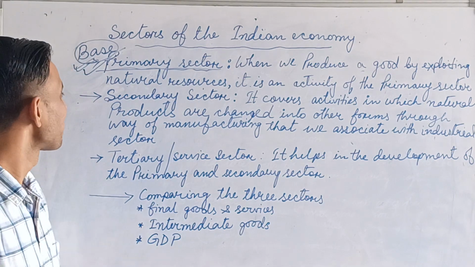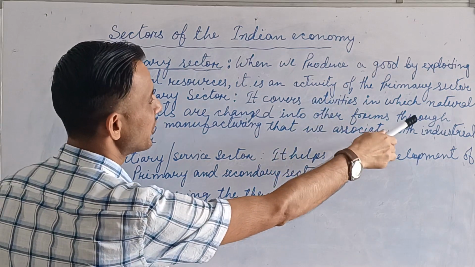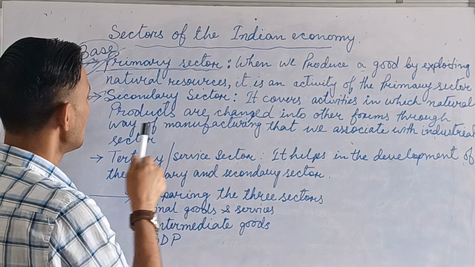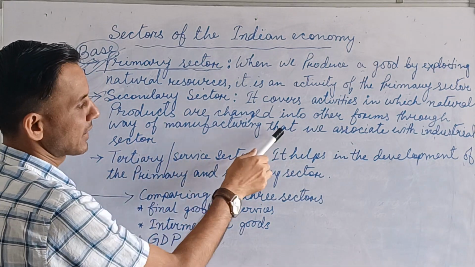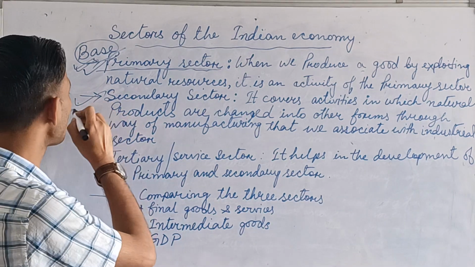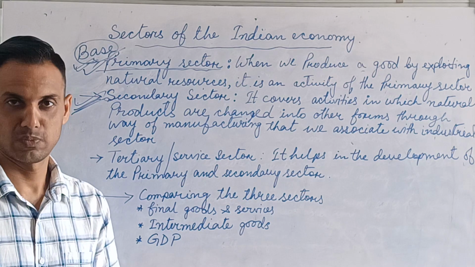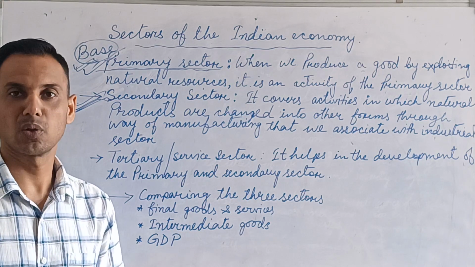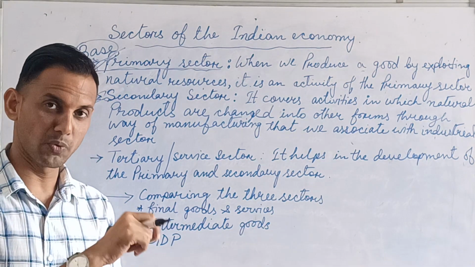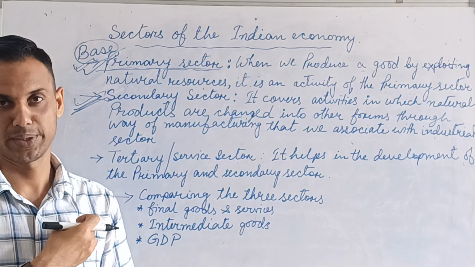Very simple. Then the secondary sector covers activities in which natural products are changed into other forms through manufacturing, which we associate with the industrial sector. It means in this sector, the secondary sector, we change the form. So for example, cotton. Cotton is a natural product. When we change the form with the help of the machine, then it will become this shirt I am wearing.